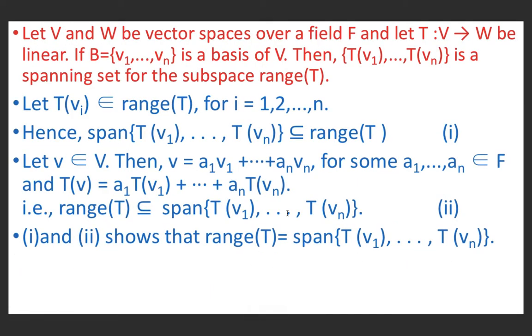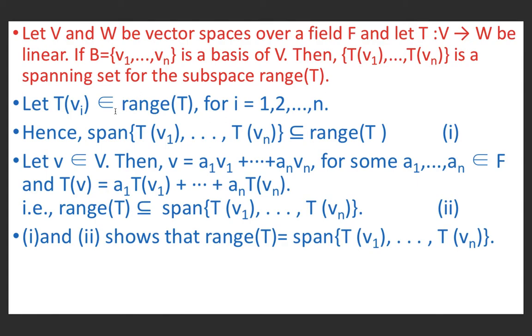Now we will show that if T is a linear mapping from a vector space V to a vector space W over a field F and B equal to {v1, v2, ..., vn} is a basis of V, basis of V meaning it is linearly independent and every vector in V can be expressed as a linear combination of elements of B, that is v1, v2, ..., vn, then {Tv1, ..., Tvn} is a spanning set for the subspace range T.